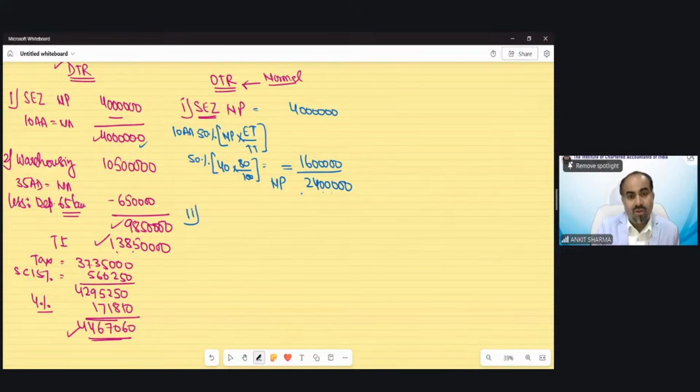Now, section 35 AD business, warehousing. The warehousing business net profit was 1 crore 5 lakh rupees. Now we can claim deduction less of full 65 lakh rupees, 100% deduction is allowed under section 35.